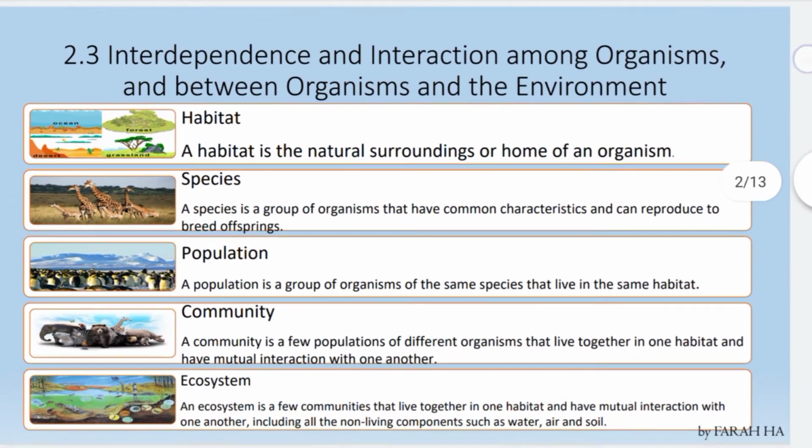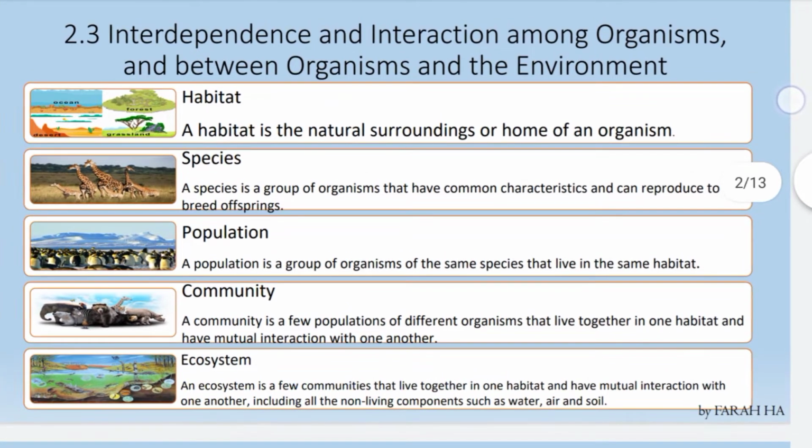So 2.3, interdependence and interaction among organisms and between organisms and the environment. First you have to remember these 5 key points, these 5 definitions. First is habitat. A habitat is a natural surrounding or home of an organism. For example, a fish's habitat is in the water, ocean, river or pond.